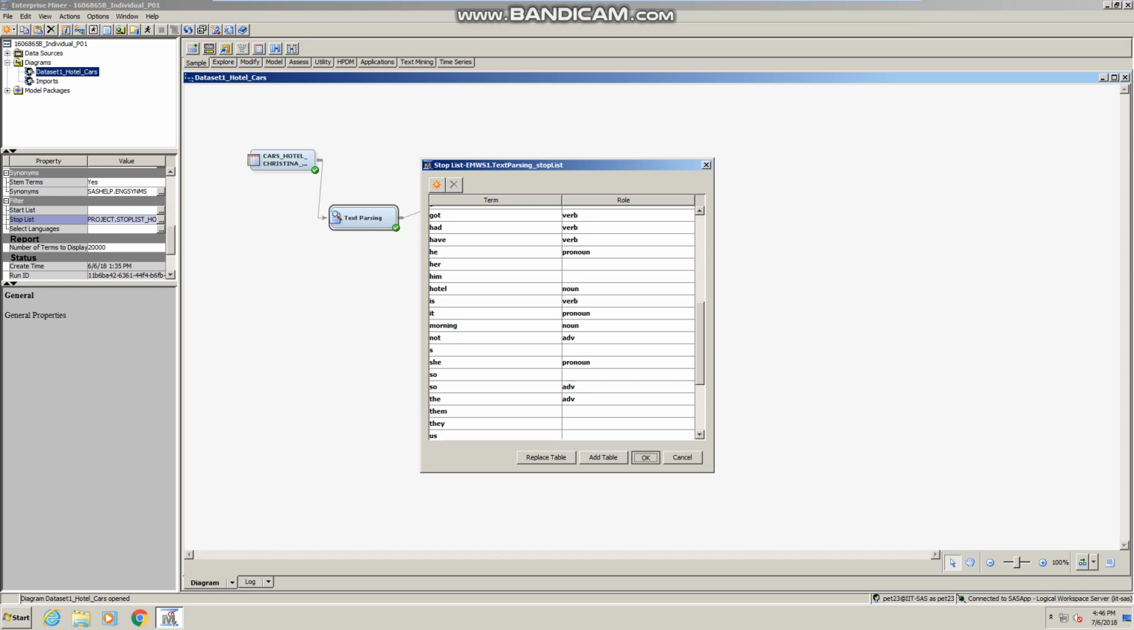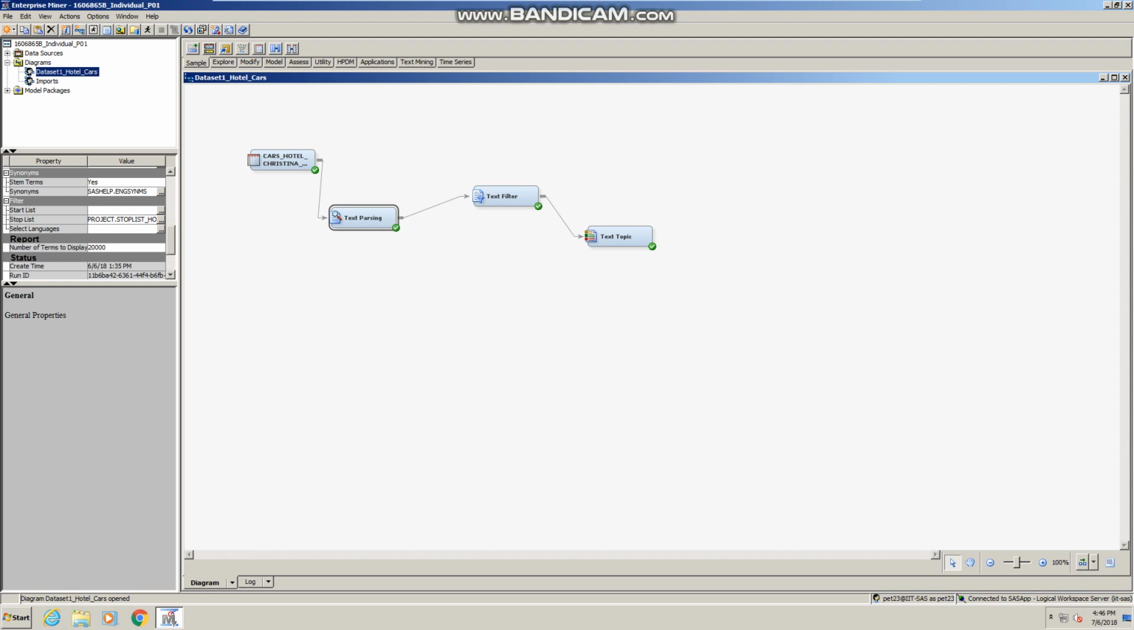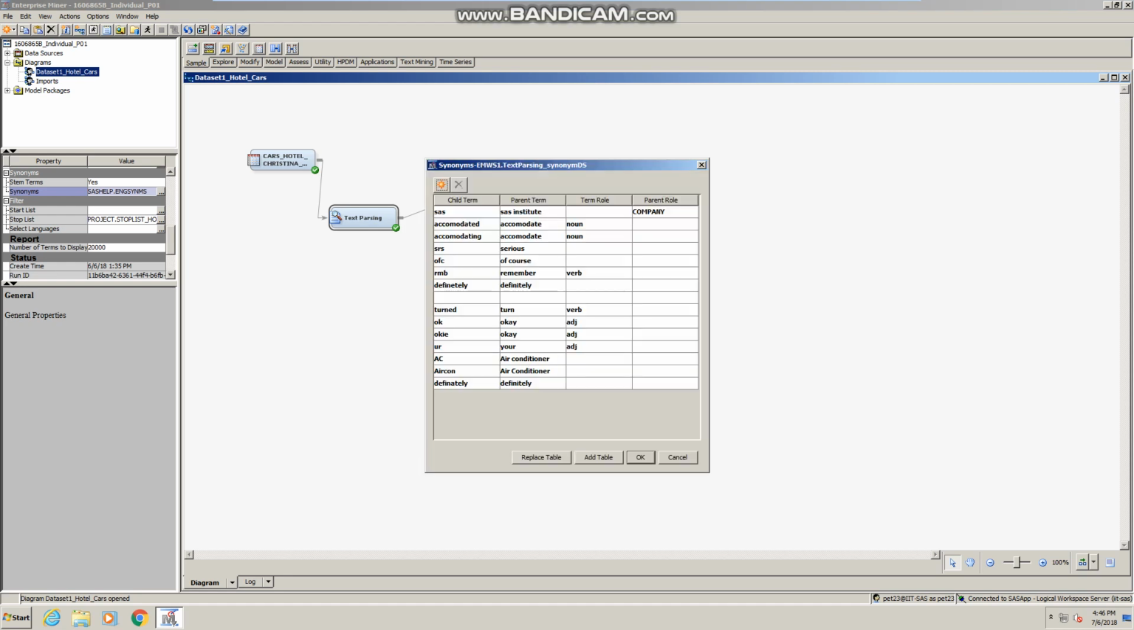For synonyms, instead of creating my own synonym list, I just modified a synonym list that I found in the library with all these words. Synonyms are commonly misspelled words or words of a different tense but with the same meaning. One good example would be "definitely". The parent term is the correct spelling, so it's "definitely", but it's often misspelled in other ways. So yeah.